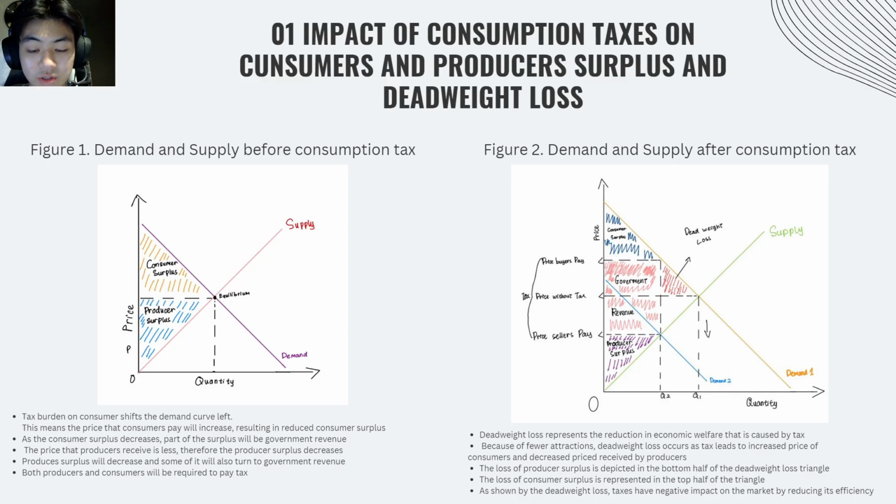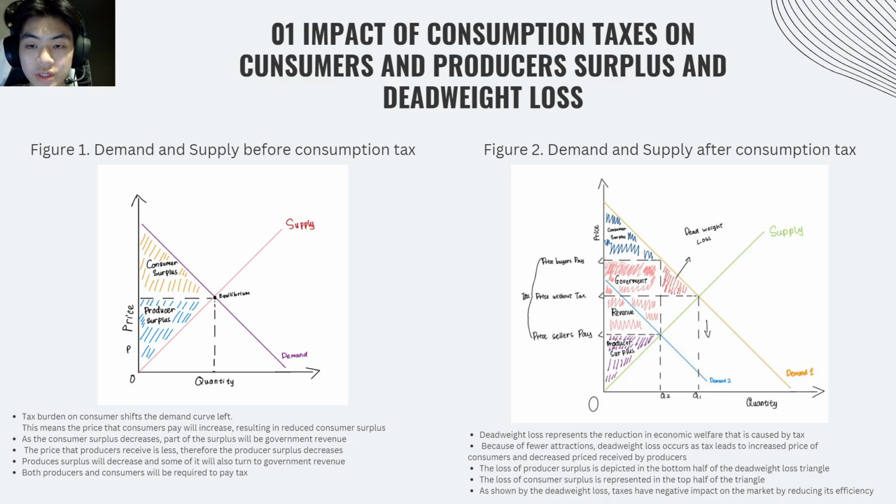The tax burden on consumers shifts the demand curve to the left. As a result, consumers pay a higher price and their surplus decreases, while producers receive less revenue. Both consumers and producers will now have to pay part of the tax, which impacts overall welfare.